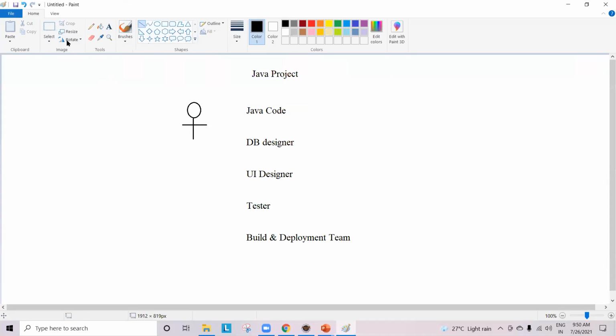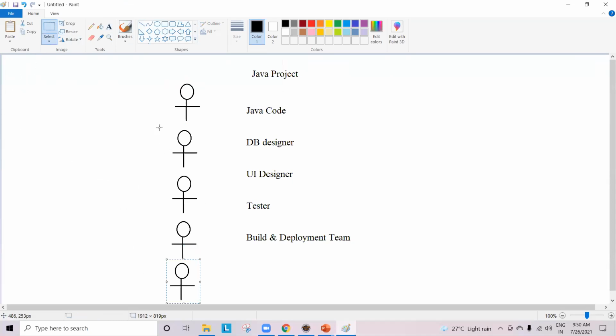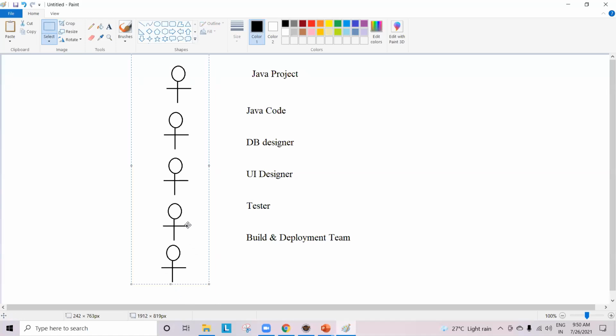He is capable of doing Java code, database design, UI, testing, and build and deployment. Typically, if we want to develop a Java project, we require this many individuals.